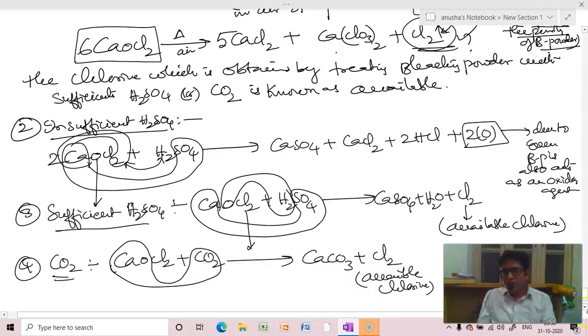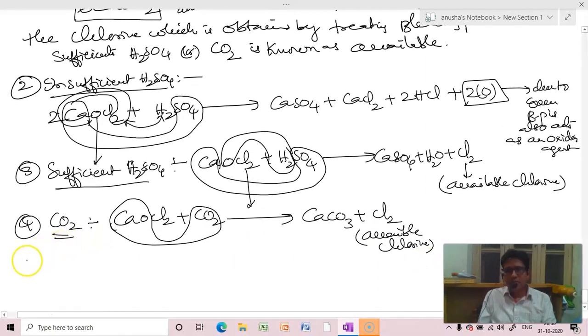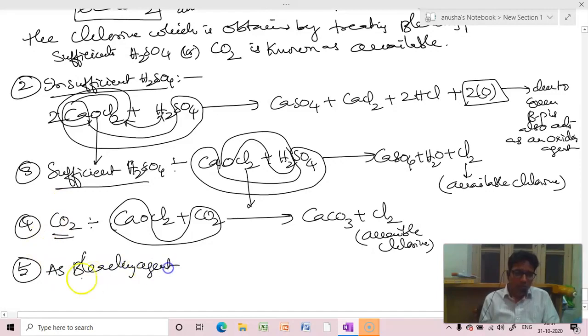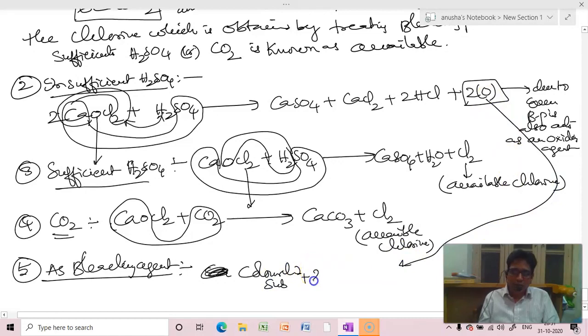And the greatness of this bleaching powder is, fifth point, it acts as a bleaching agent. What will it do? Any colored substance, by the nascent oxygen produced here, is oxidized to a colorless substance. Color to colorless is known as bleaching. This is oxidative bleaching, it is a permanent bleaching.